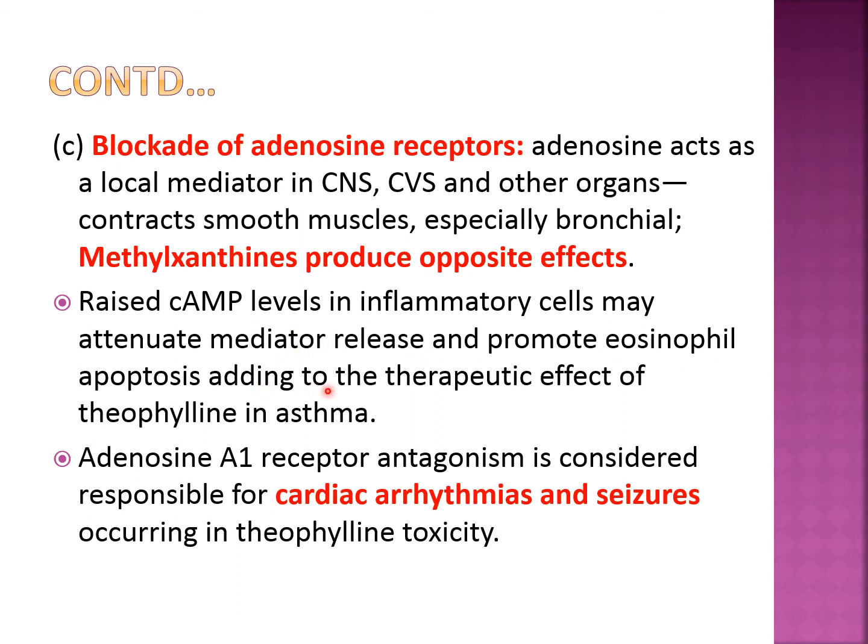So apart from these three mechanisms of action, that is release of calcium from sarcoplasmic reticulum, inhibition of phosphodiesterase enzyme and increase in cyclic AMP, and blockade of adenosine A1 receptor, which are responsible for bronchodilation, the raised cyclic AMP also decreases the release of inflammatory mediators from the mast cells and other inflammatory cells like the eosinophils, which can add to the therapeutic or beneficial effect of theophylline in asthma.